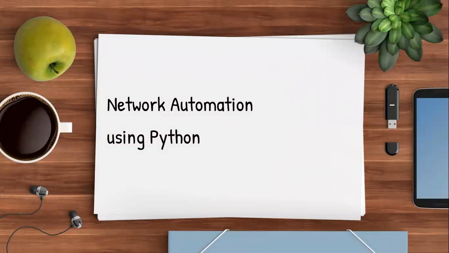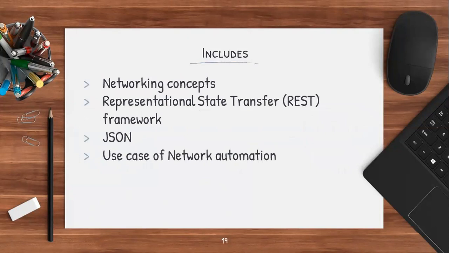And the last module is network automation using Python. In this module, we will cover networking concepts like routing and switching. We will discuss the REST framework and JSON format along with a use case. Now, what is the requirement of automation in networking? Suppose you want to update the iOS image of a Cisco router. If you are going for the manual method, it will take a lot of time. To update the iOS image of 1000 routers at a time is the main use of automation in networking.